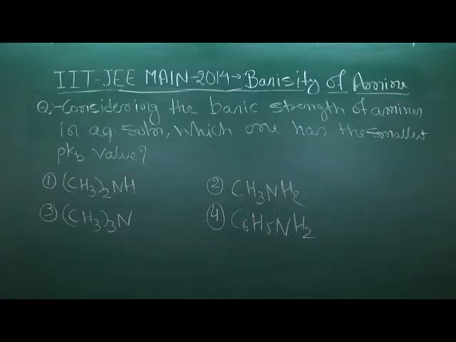Considering the basic strength of amines in aqueous solution, which one has the smallest pKb value? The options are: first, secondary amine; second, primary amine; third, tertiary amine; and fourth, aniline.